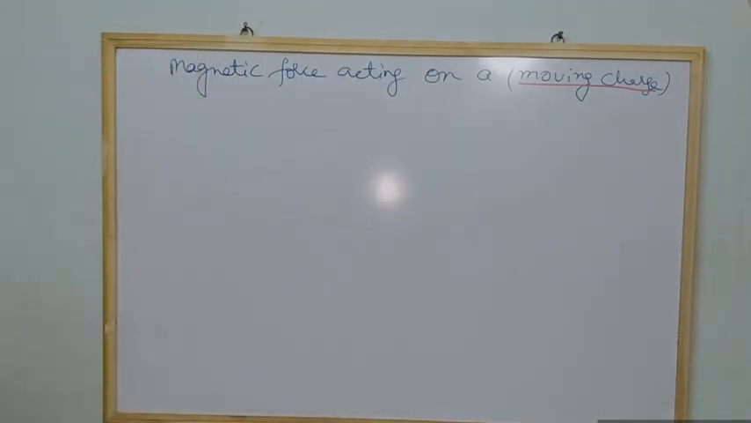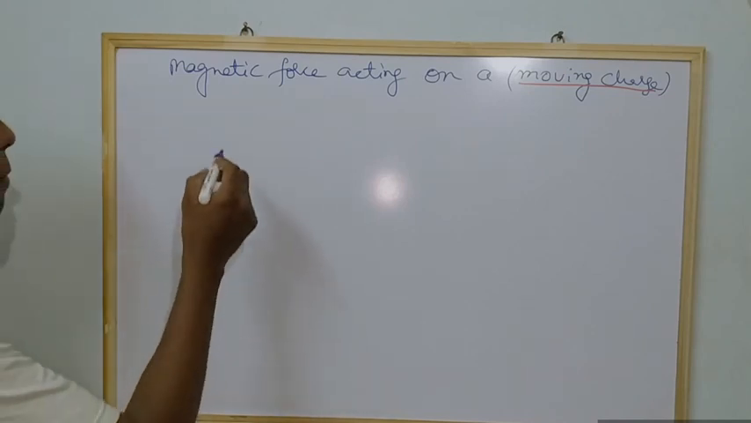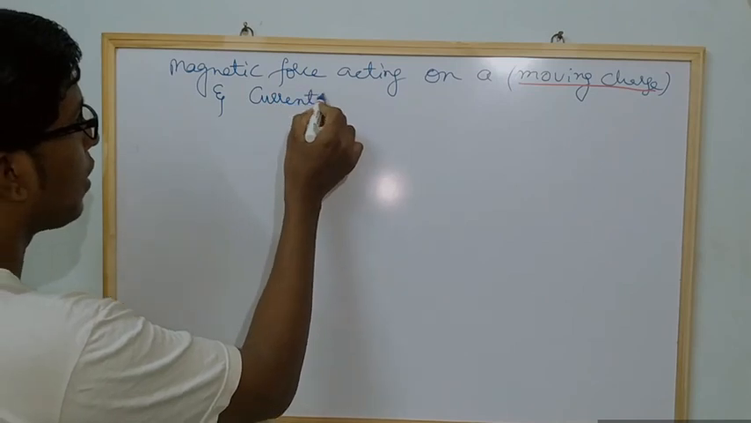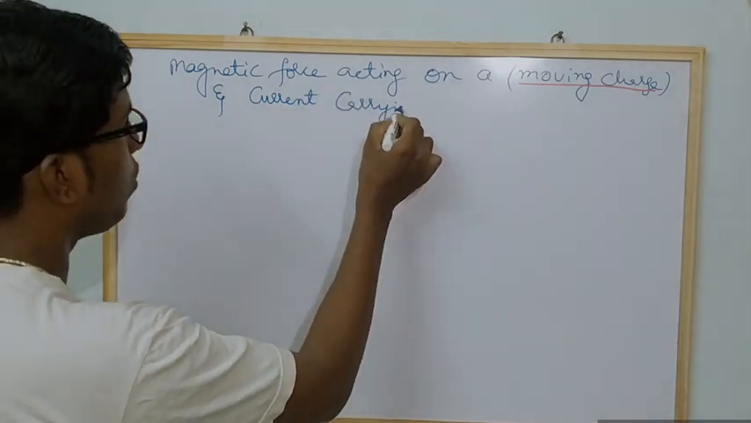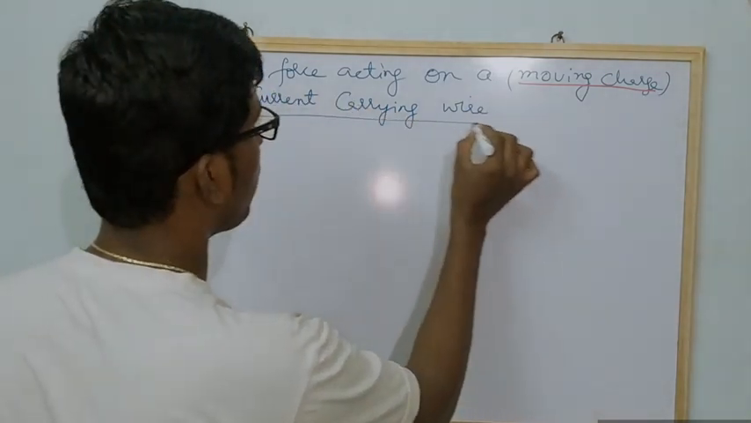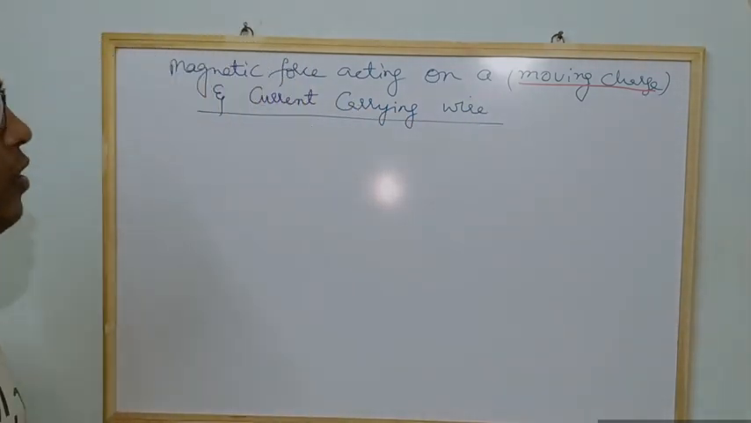Now let us see the topic. Magnetic force acting on a moving charge and current carrying wire. This is the topic you will find in your textbook. Are you able to understand clearly? Okay, fine. Now see here.